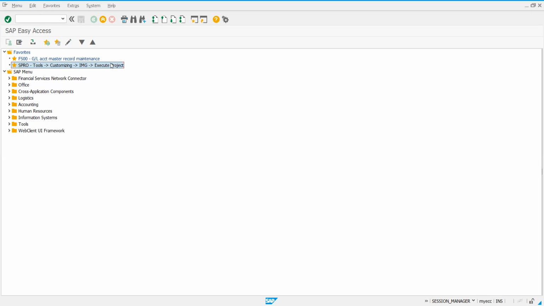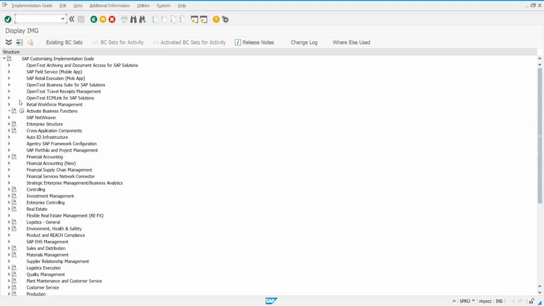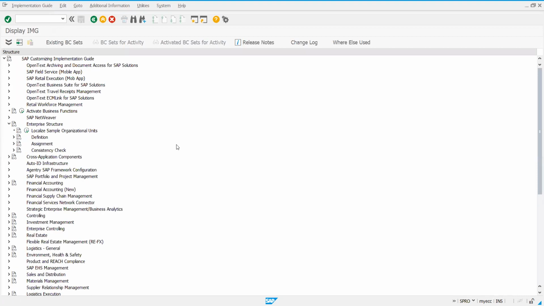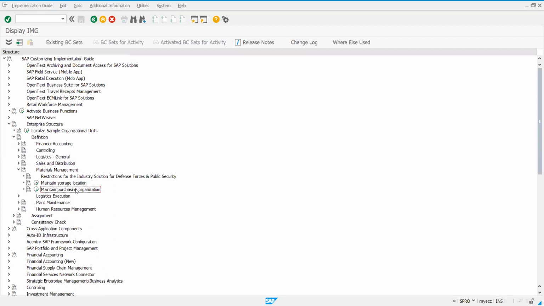Next, to define, just write down: define storage location and purchasing organization. Path: SPRO, IMG, enterprise structure, definition. Under definition, now guys, those who are here, materials management, this is your core job. Storage location and purchasing organization are both under materials management. Make a note. Maintain storage location, maintain purchasing organization.